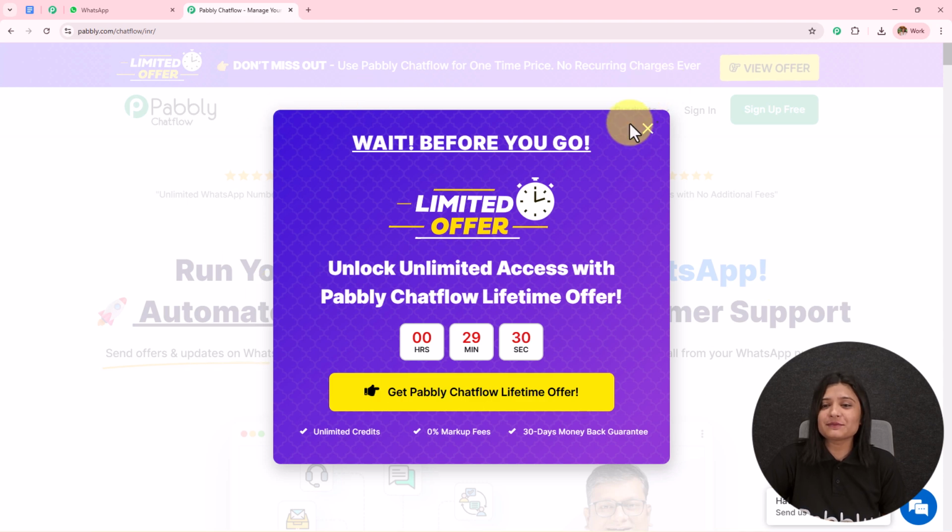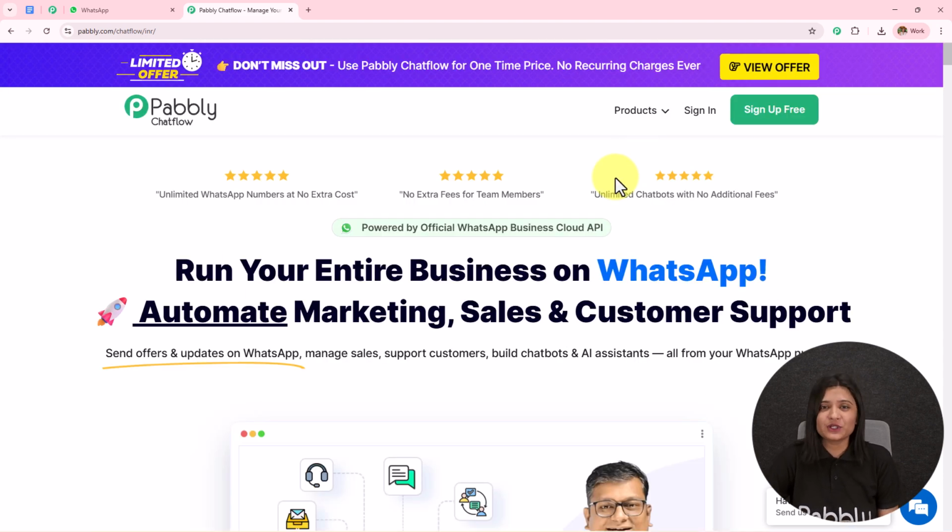After browsing this website, we need to sign in to our Pabbly Chatflow account. On the top right corner, we can see two options, sign in and sign up for free. If you are an existing user, click on this sign in, and if you are a new user, click on this sign up for free, and this will give you 100 credits free on monthly basis. So try these 100 credits first and see if it fits your business.